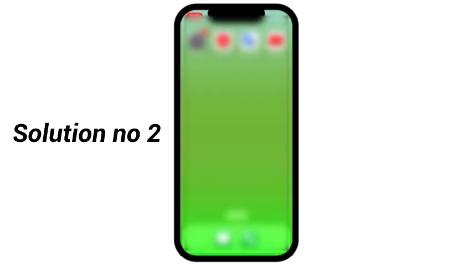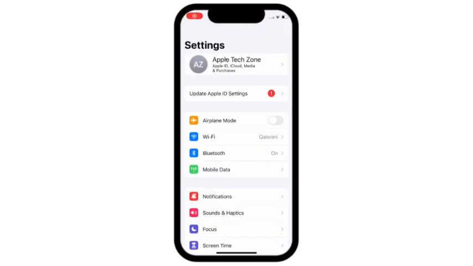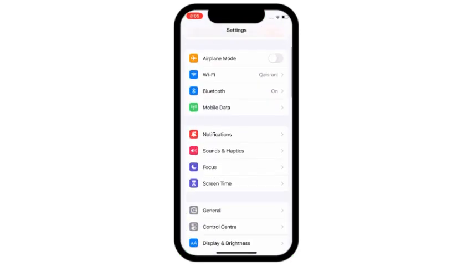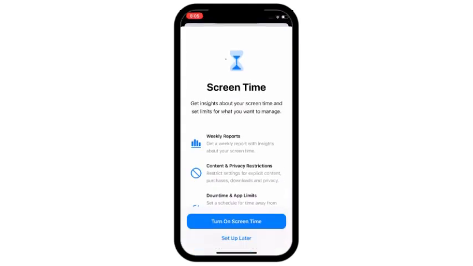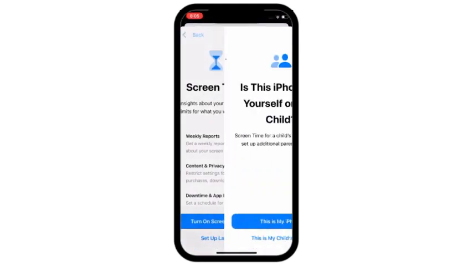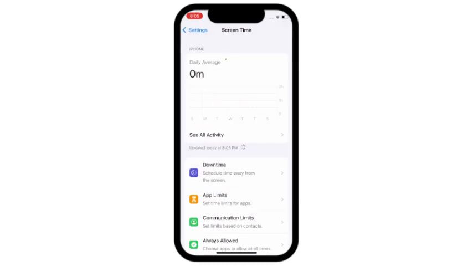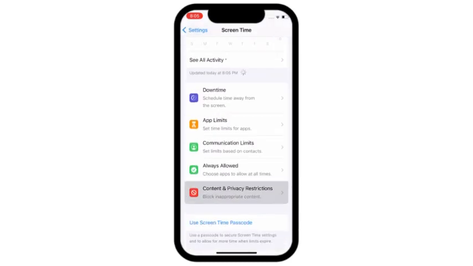Solution number 2. Go to settings. Scroll down and click on screen time. Click on turn on screen time. Click on this is my iPhone. Here scroll down and click on content and privacy restrictions.